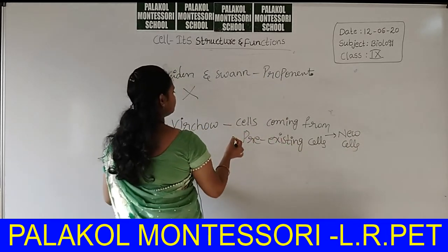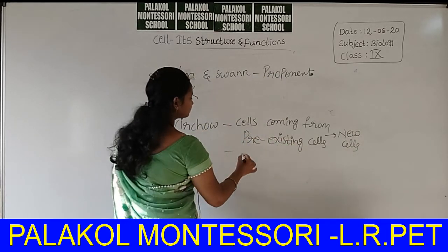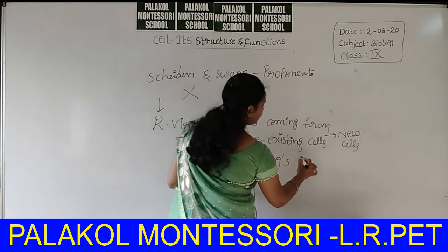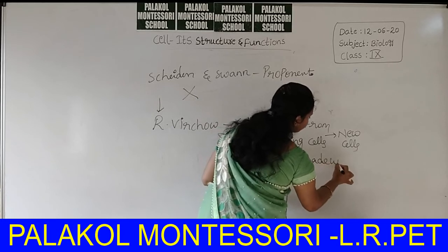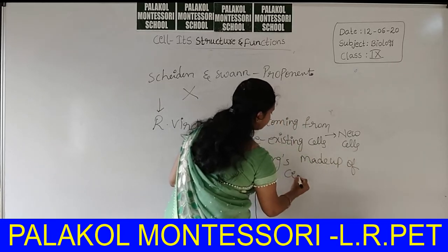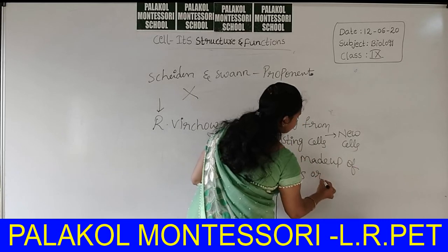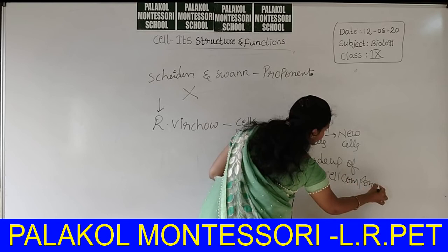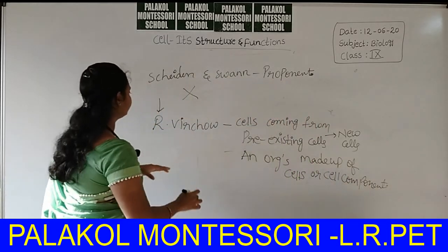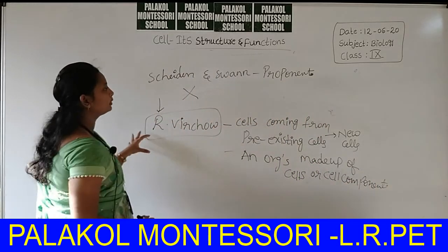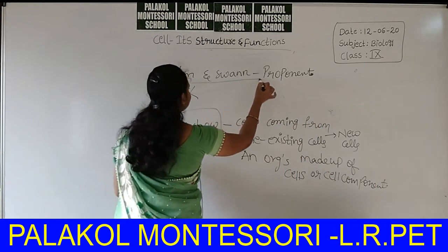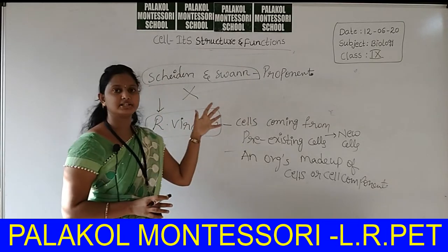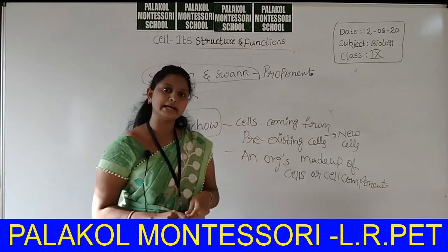This is one of the principles. The second principle: an organism is made up of cells or cell components. This is the approved cell theory of R. Virchow. This is the approved theory. The other is the proposed theory of Schleiden and Schwann. Okay, this is about the cell and its structure and function. Up to here our chapter is completed. Thank you.